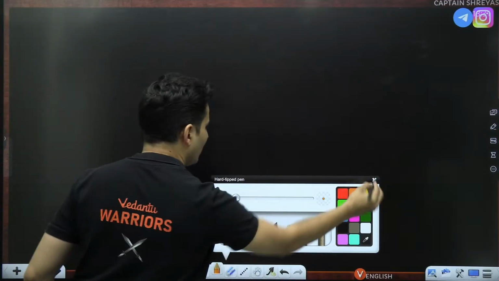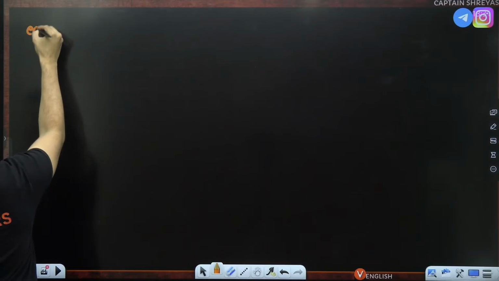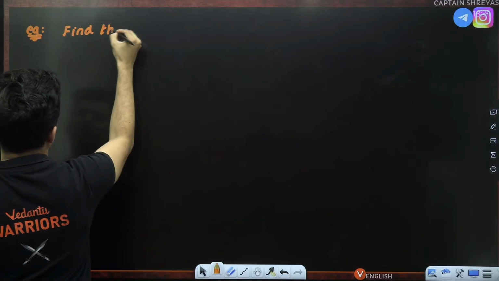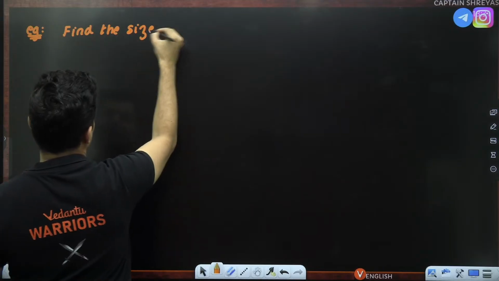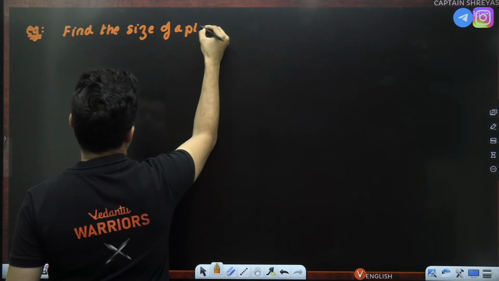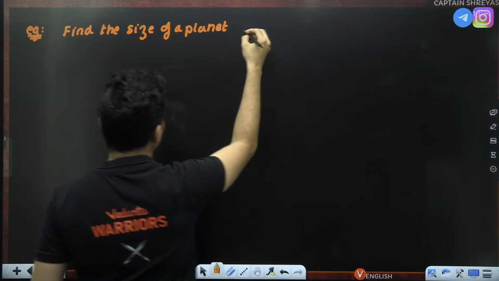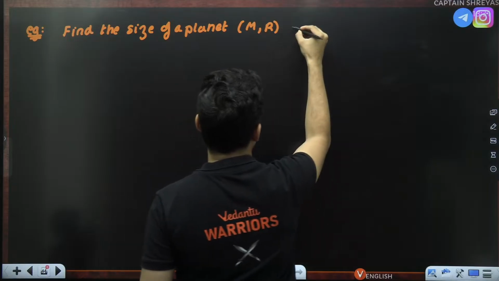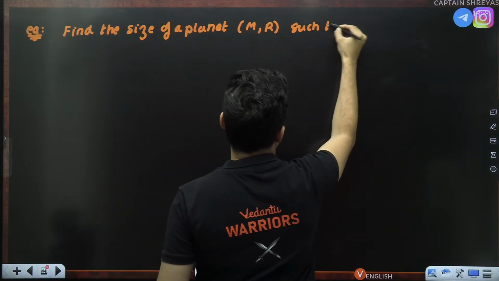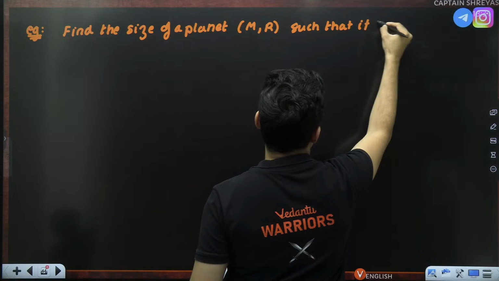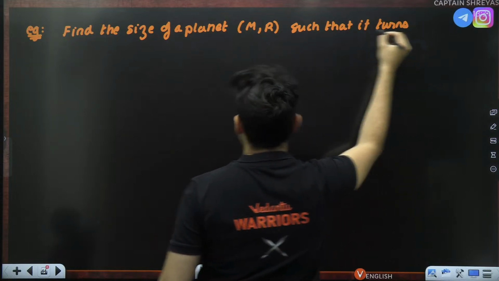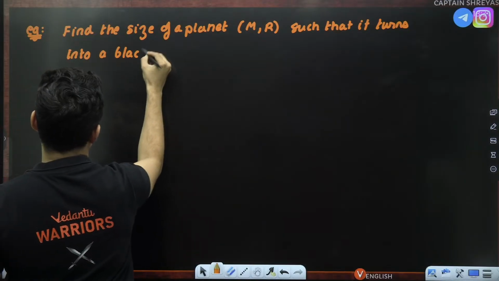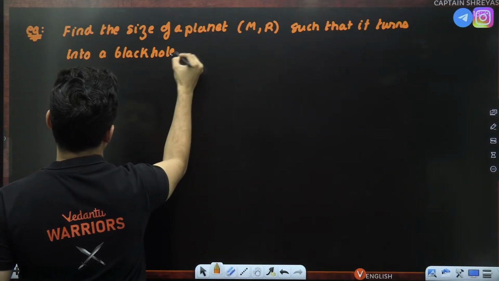Another question which is commonly asked. Find the size of a planet having mass M, radius R, such that it turns into a black hole. Turns into a black hole.